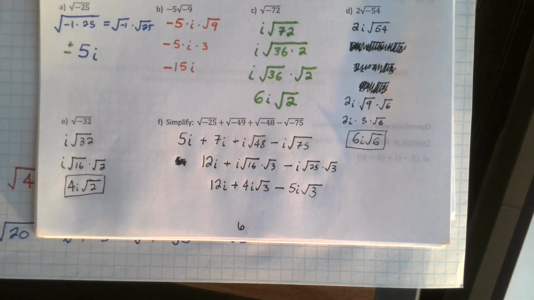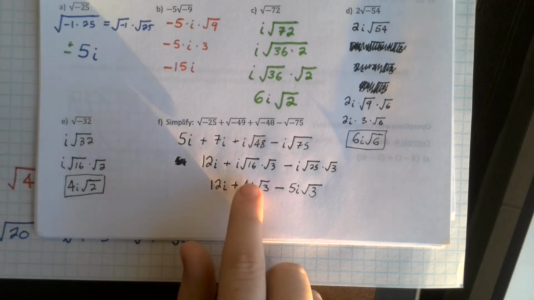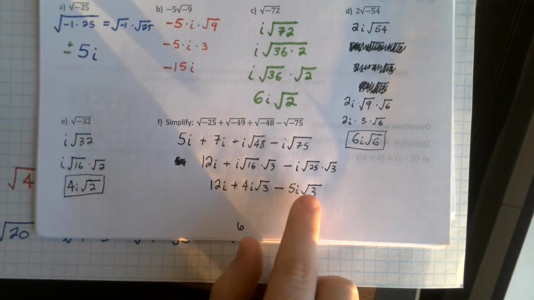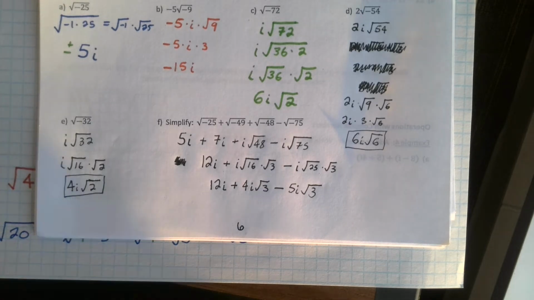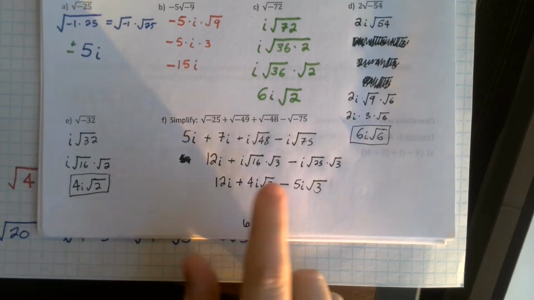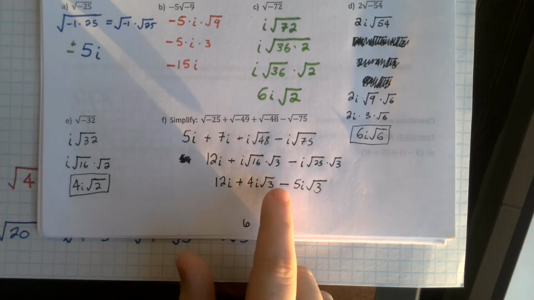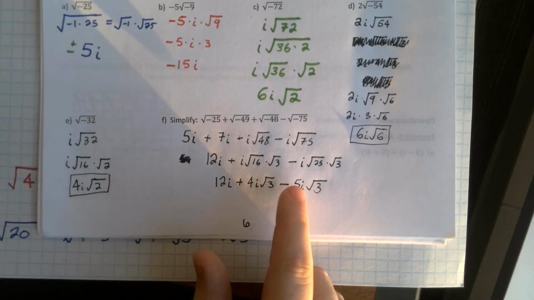Interesting answer here. But then we see something very, very unique. If we have 4i root 3's and subtract 5i root 3's, we can actually combine these two terms. That's right. We're allowed to combine these terms if they have the same variable. So i here would be a variable for us, representing the square root of negative 1.